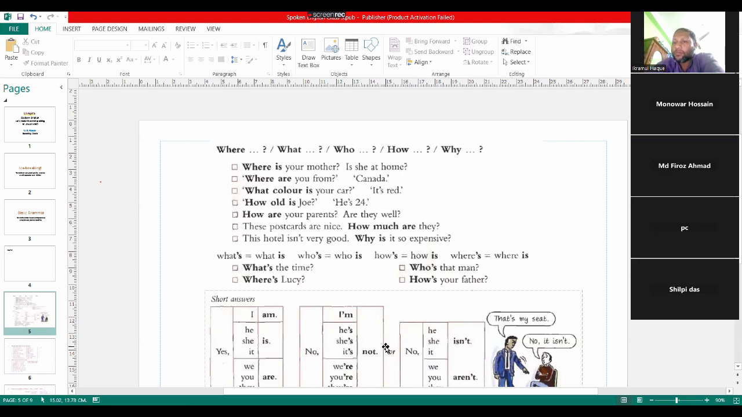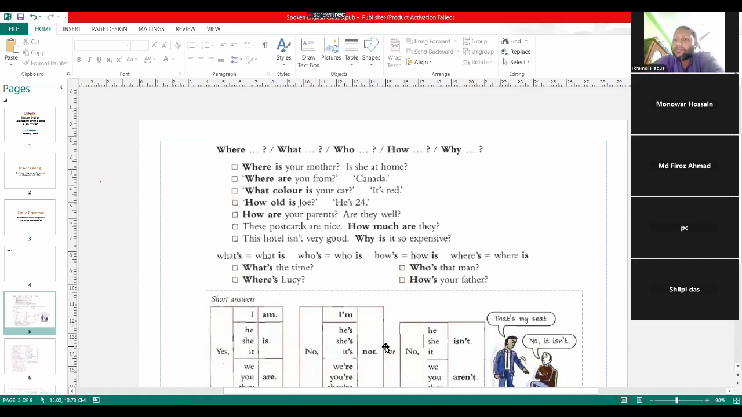Who's standing at the door? It means who is standing at the door. Who's standing at the door, right? So who's standing at the door means who is standing at the door. How is your day, right? How is your day? It means how are you doing or how are you passing your day?